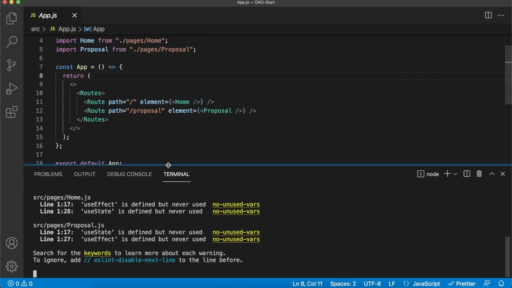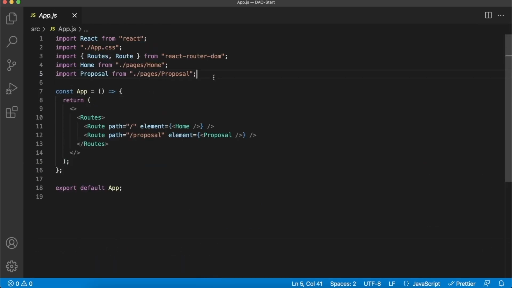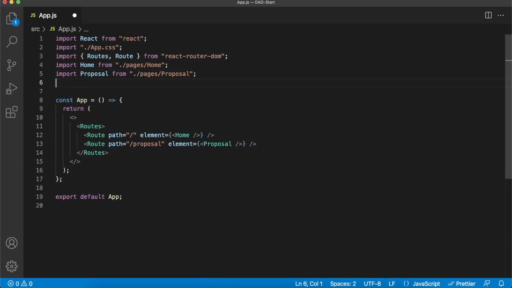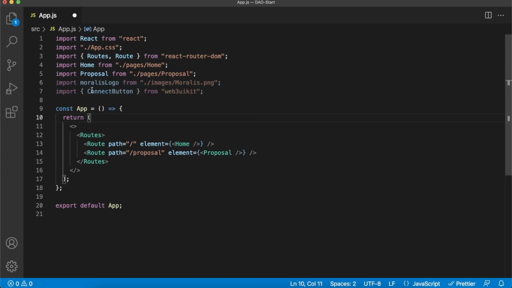Alright, close the console, and over here, start with the imports. We'll import from Web3 UI Kit the connect button, and then we have an image folder from which we can import the Moralis logo. Voila. So now we have a Moralis logo item we can use as an image in the top left corner, and then we have the connect button from Web3 UI Kit we can use in the top right.